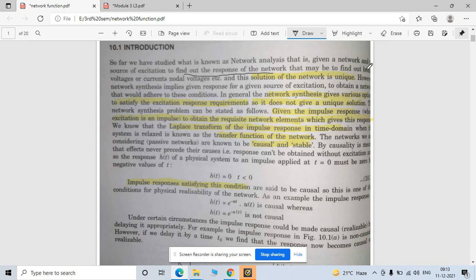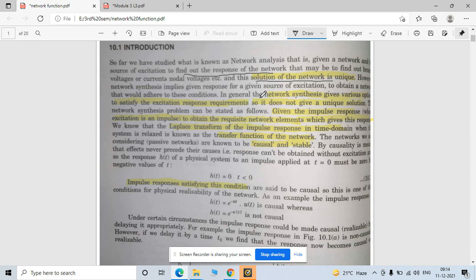So accordingly, if you want to take some output from any particular branch, you have to take the voltage or current ratio with your input, that is nothing but your response. But the solution of the network is always unique. When you synthesize that network, however, the process is not unique.